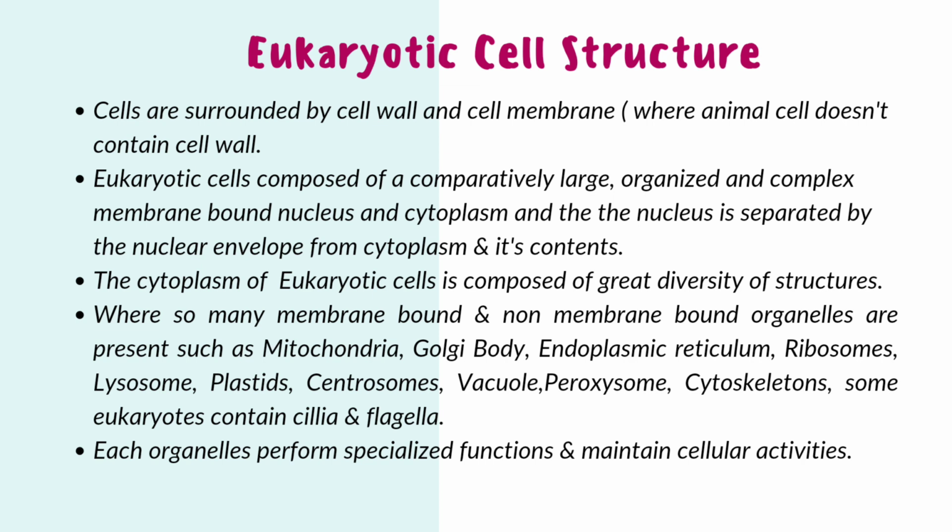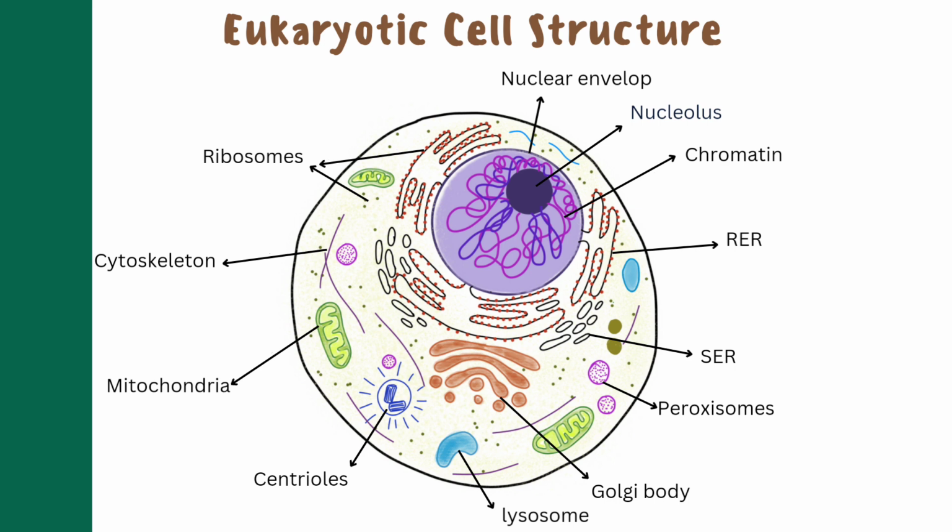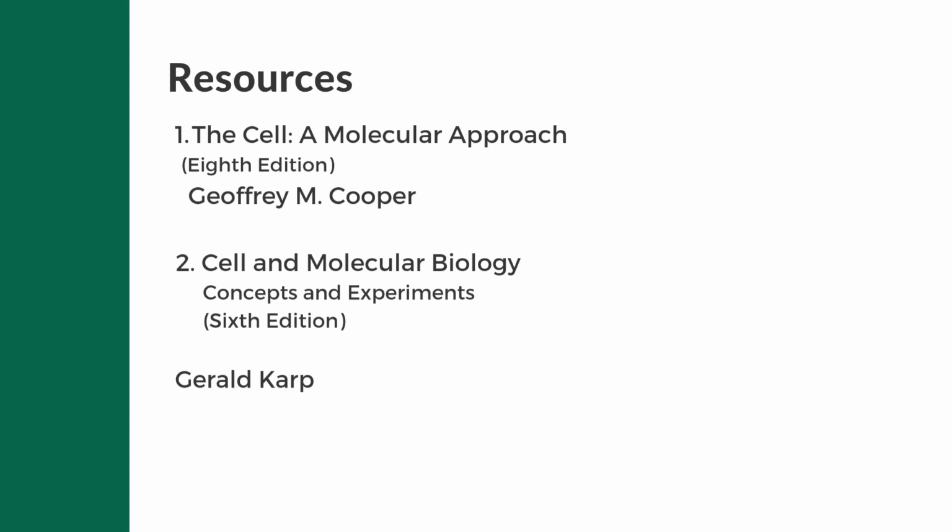The cytoplasm of a eukaryotic cell is composed of a great variety of structures, where many membrane-bound and non-membrane-bound organelles are present, such as mitochondria, Golgi body, endoplasmic reticulum, ribosomes, lysosome, plastids, centrosomes, vacuole, peroxisome, cytoskeleton. Some eukaryotes contain cilia and flagella. Each organelle performs specialized functions and maintains cellular activities. Here is the structure of eukaryotic cells, and the parts are mentioned here, and some references are there.